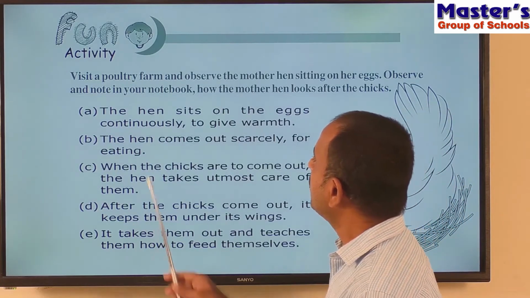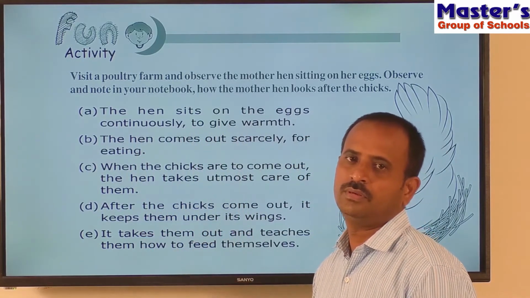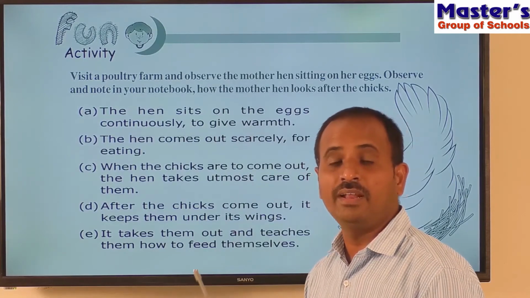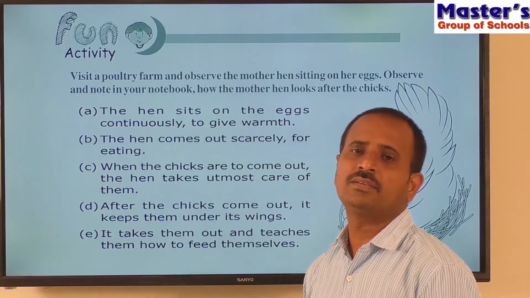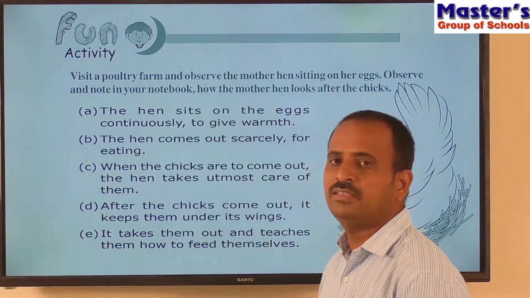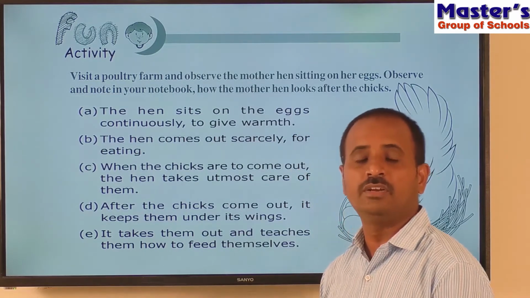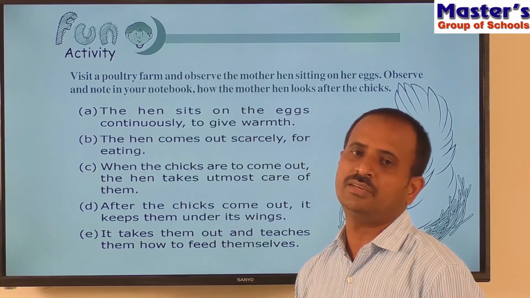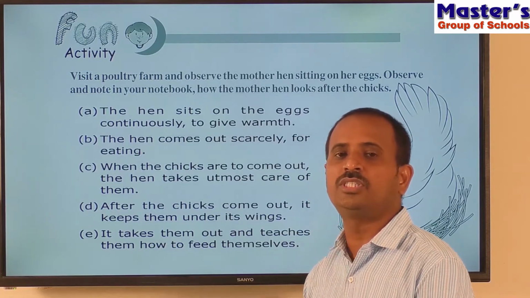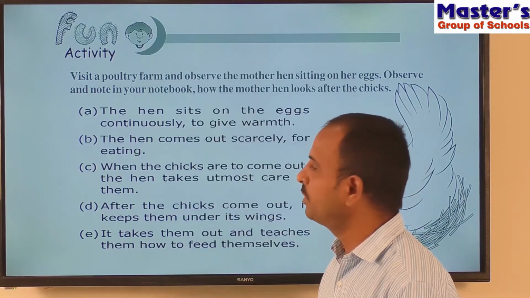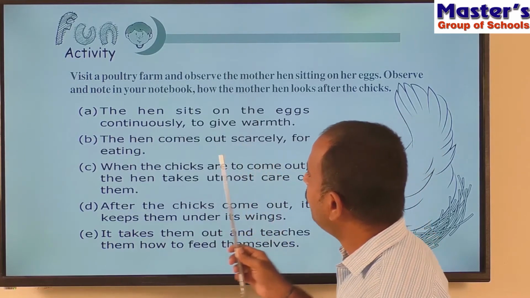So let us see, children. The hen sits on the eggs continuously to give warmth. Why does the hen sit on the eggs? To give warmth to its eggs. Why do we have to give warmth to eggs? If you give warmth to the eggs, the small embryo, that is the small chicken present in the egg, will completely develop and grow into a small chicken. So that's why we have to keep the eggs warm. Now read the second point: the hen comes out only rarely, for eating.